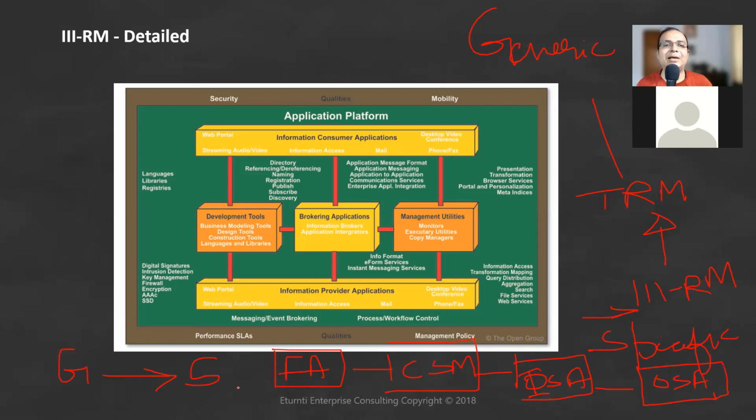So you can have this both at the architectural level, and then at the solution level also. You can have ABBs, then you can have SBBs. So this is typically the breakup between the two. Now you're clear on the difference between TRM and III-RM?